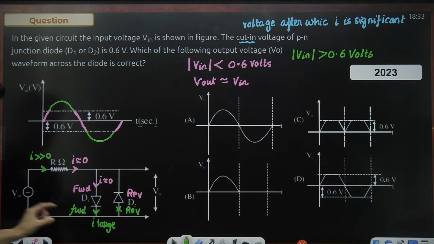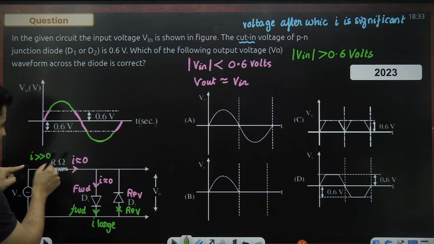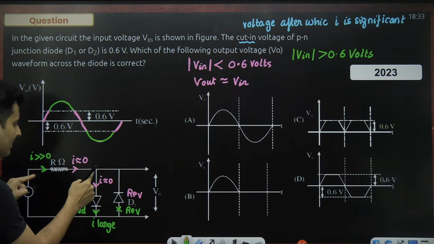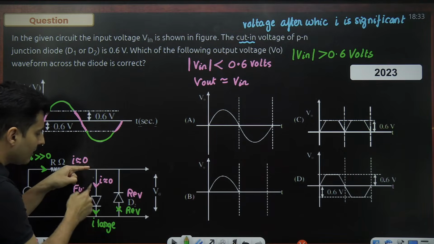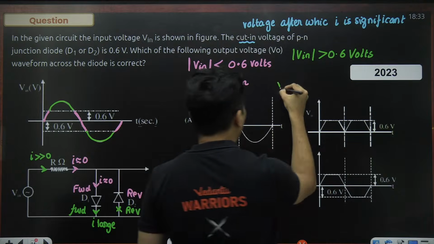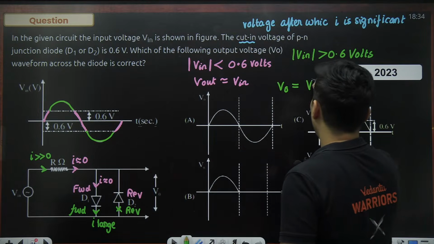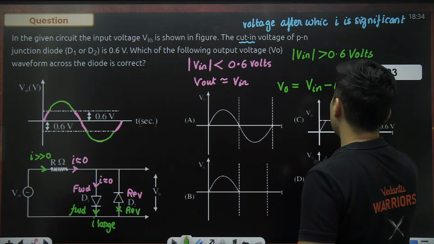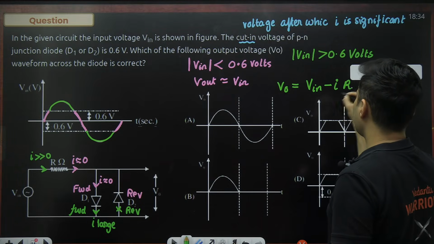So because of it, of whatever voltage is given by the input, a lot of voltage will be dropped across the resistance. Hardly anything will be left for the output. This V out will be whatever V in is giving minus that large current into resistance.